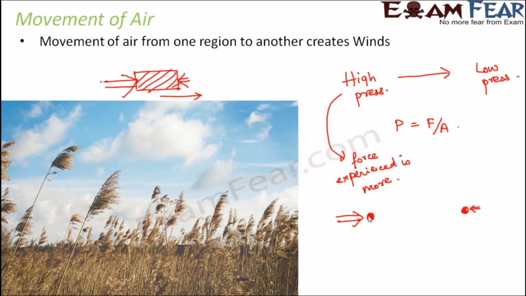The similar case happens here. Since the particles experience more force in the high pressure region, the particles tend to move from high pressure to low pressure regions. And when all the particles of the air move from high pressure to low pressure regions, then what happens? The air as a whole moves from the high pressure region to the low pressure region, and this creates winds.